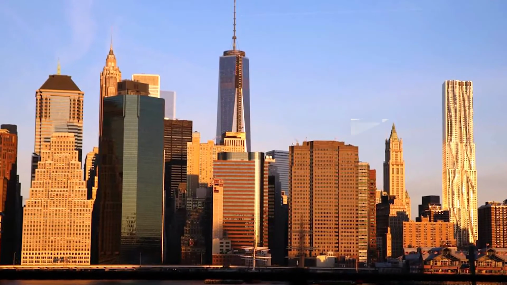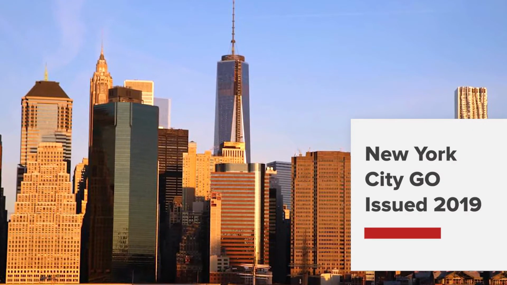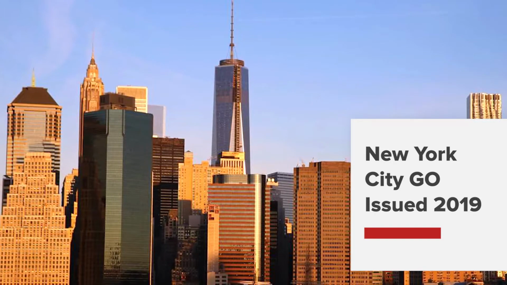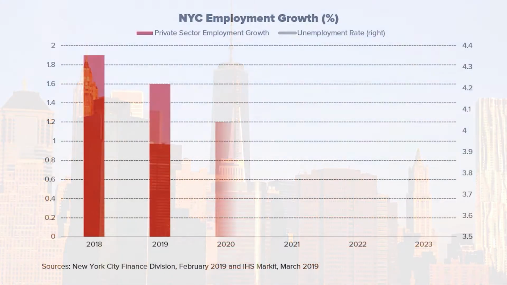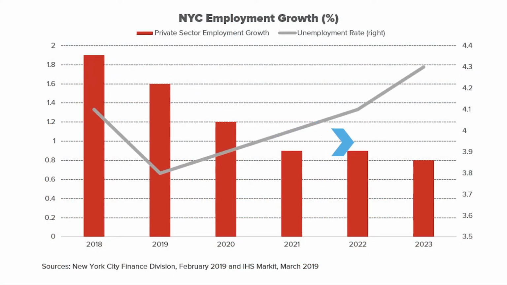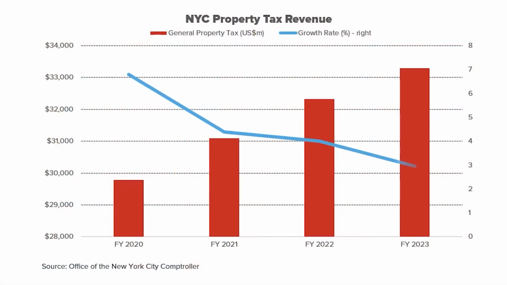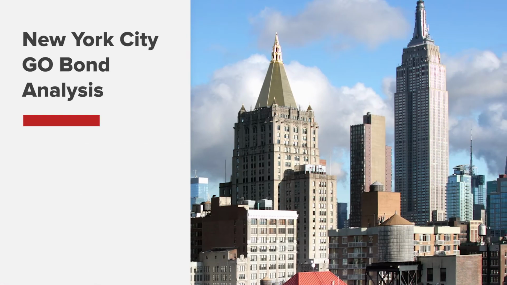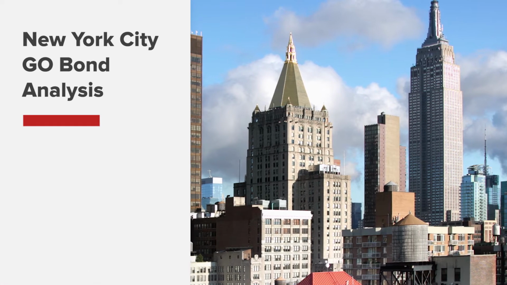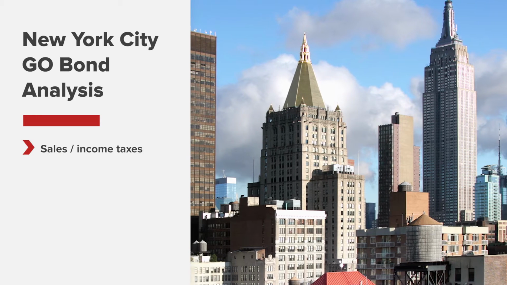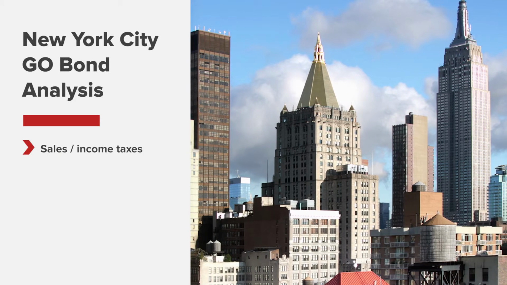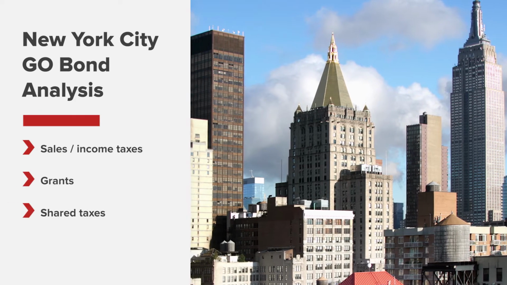Let's take, for instance, a GO issued by New York City in 2019. When considering an investment in the bond, investors may want to consider how the city's employment base has been trending lower over the past few years, how its largest source of revenues are from property taxes, and how its real estate market has been sluggish recently. Meanwhile, other major sources of New York City revenue include sales and income taxes, as well as intergovernmental revenues such as grants and shared taxes.